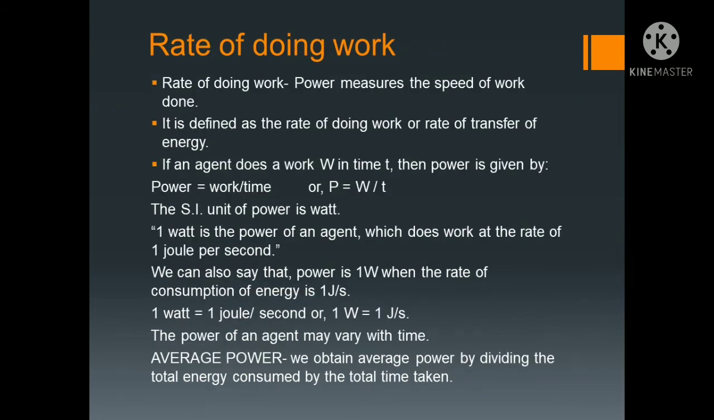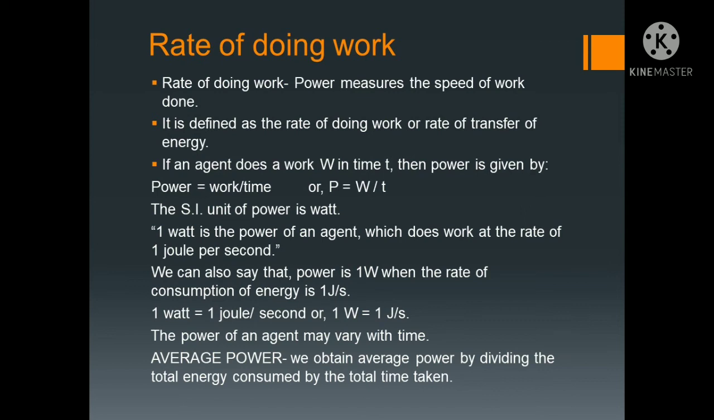Rate of doing work. Rate of doing work means what? Power measures the speed of the work done. It is defined as the rate of doing work or rate of transfer of energy. If an agent does work W in time t, then power is given by power is equal to work by time, means W by t. So the SI unit of power is what? Watt. So 1 watt is how much? 1 watt is the power of an agent which does work at the rate of 1 joule per second.